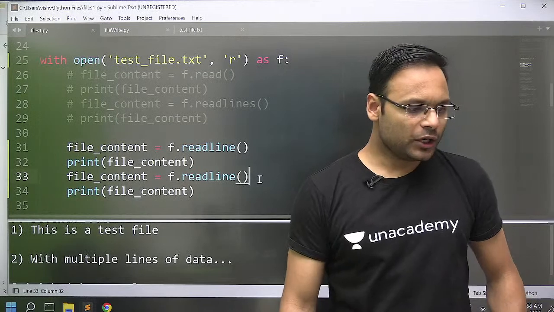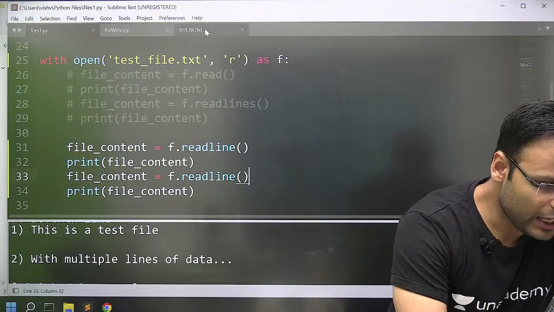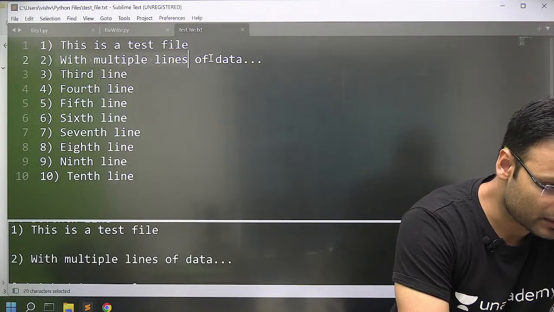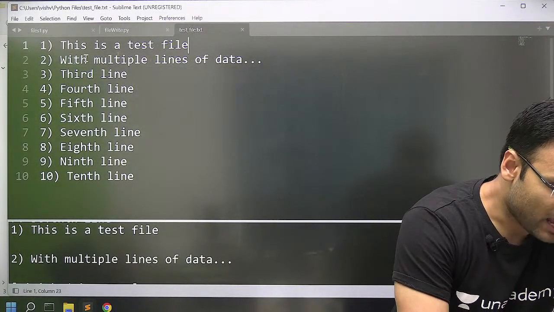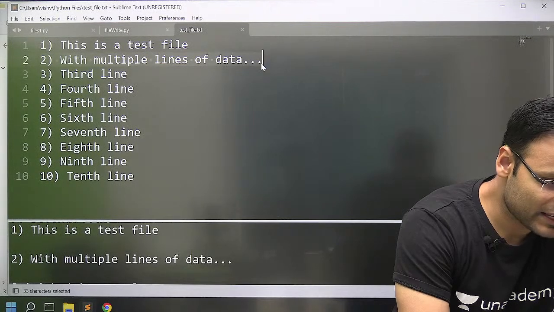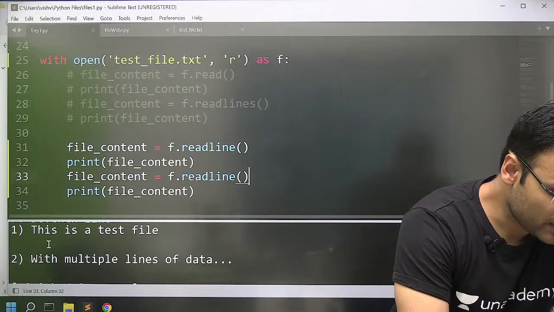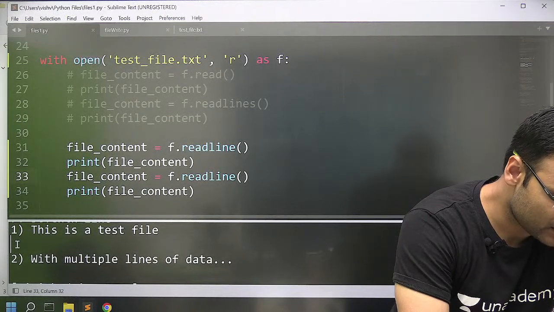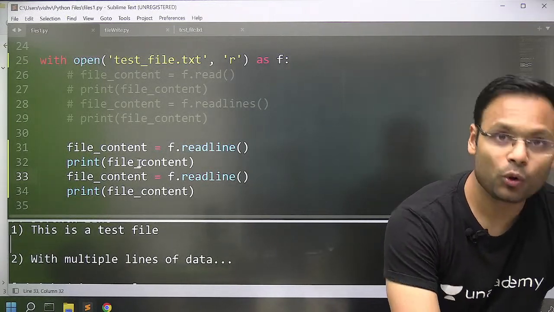But you didn't notice one thing here. In my file, I had only a single enter key here. Look at this. After a single enter, I have the next line immediately in the next line. But when I have tried to read the first line, after the first line, I have an extra space here. One extra space. You know why?